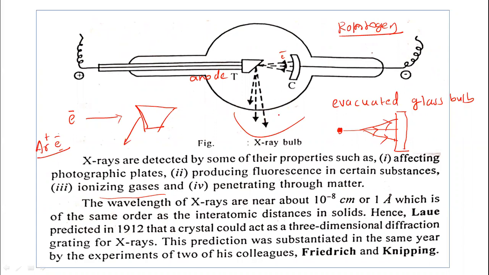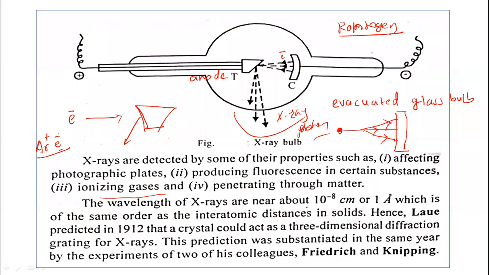X-ray photons, remember this, are energetic. They affect the photographic plate, produce fluorescence in certain substances, can ionize gaseous molecules, and can penetrate through matter.